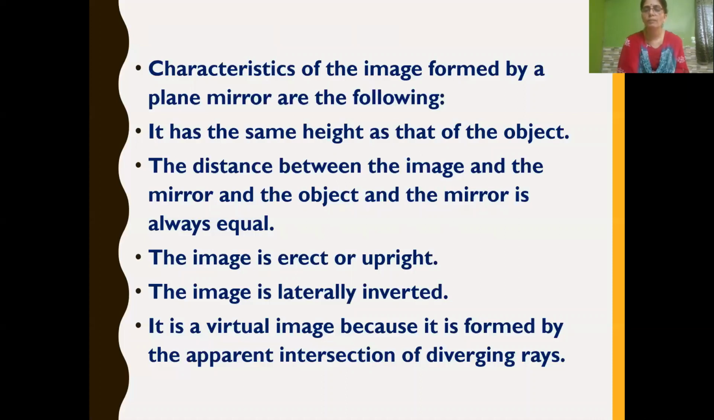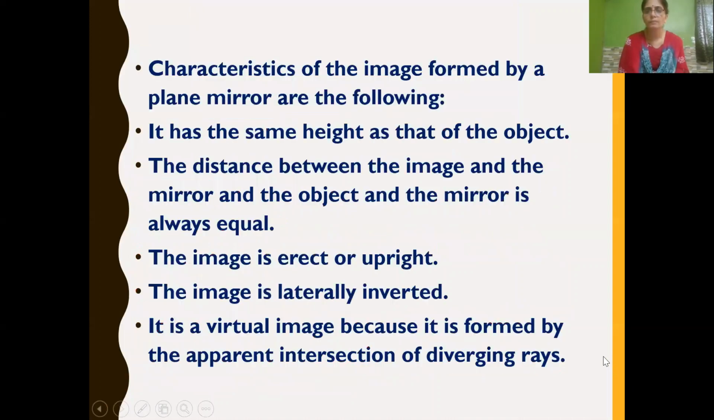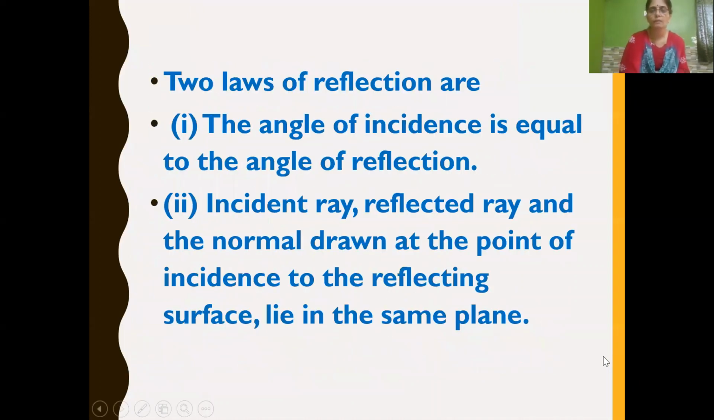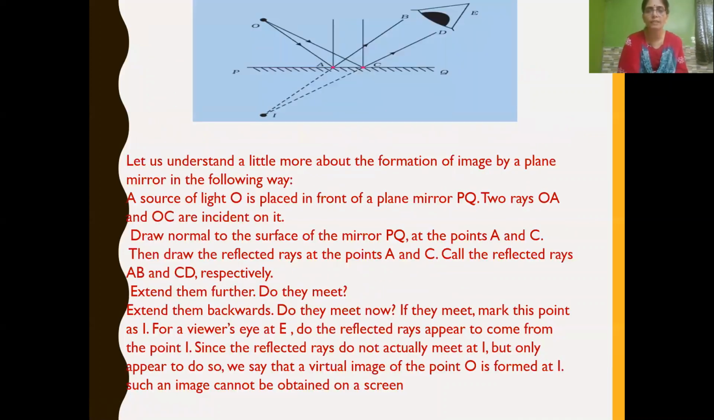So what is virtual image? The image which cannot be obtained on a screen. How is it formed? It is formed by the intersection of diverging rays. To understand that better, what is that intersection of diverging rays? Let's have an activity. So we have to take a source of light.